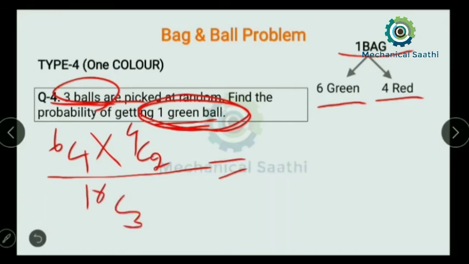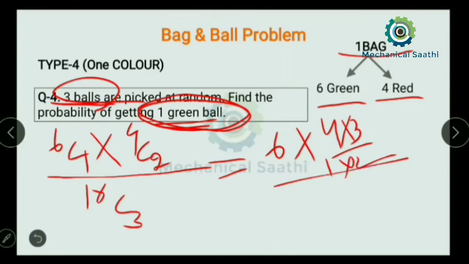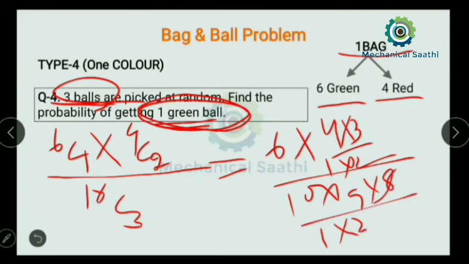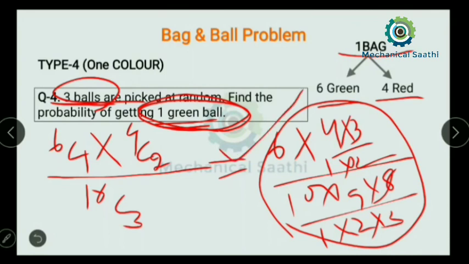Now let us put in all these values. 6C1 I can write simply as 6, into 4C2, that means 4 reduced by 2 times, so 4 into 3 divided by 1 into 2, divided by 10 into 9 into 8 divided by 1 into 2 into 3. Try to calculate this value so that you can get your answer.